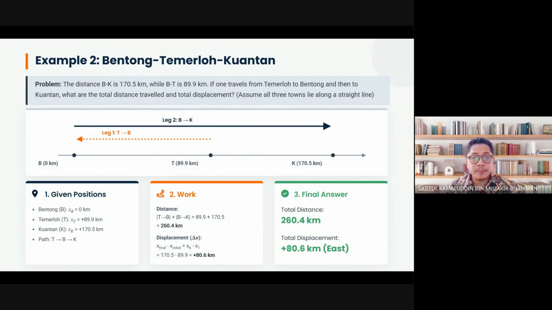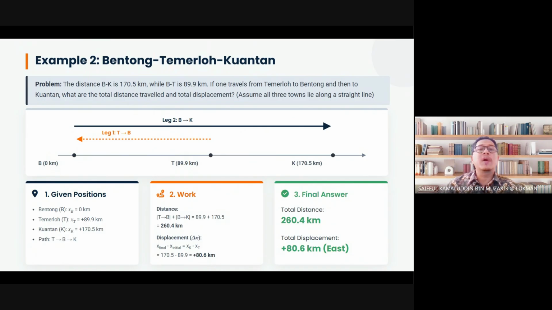From the middle, Temerloh, he goes down to Bentong, then after that, he goes to Kuantan. So TB, then BK, which is link number 2.